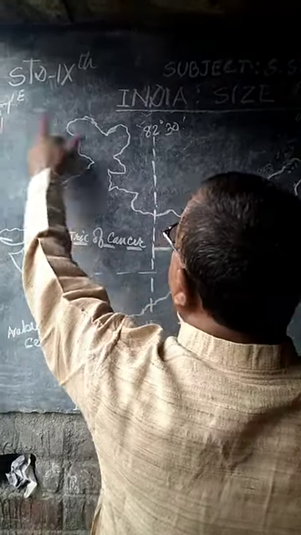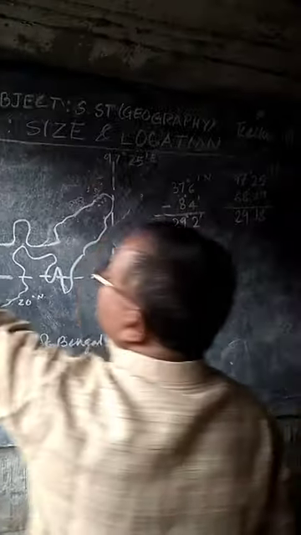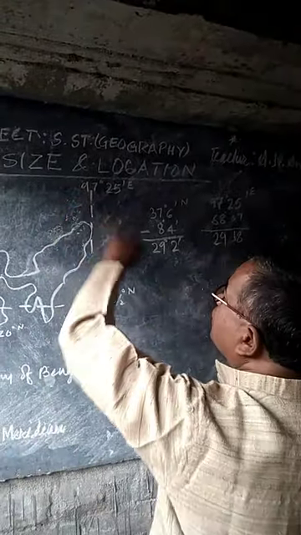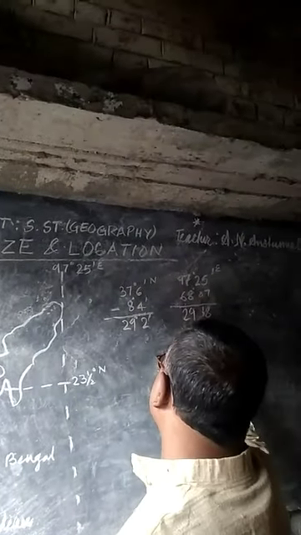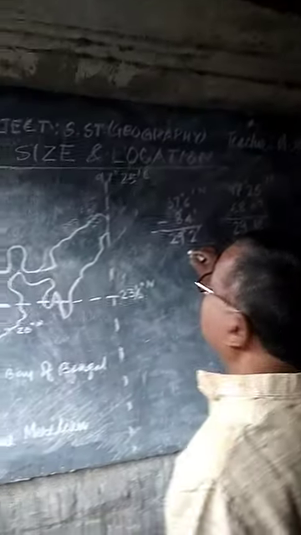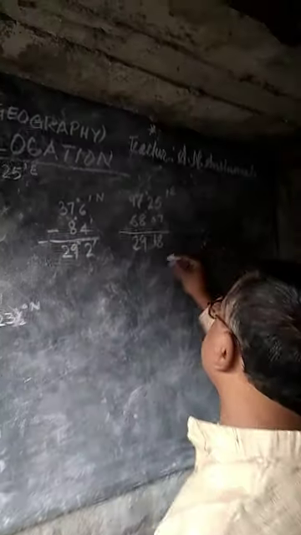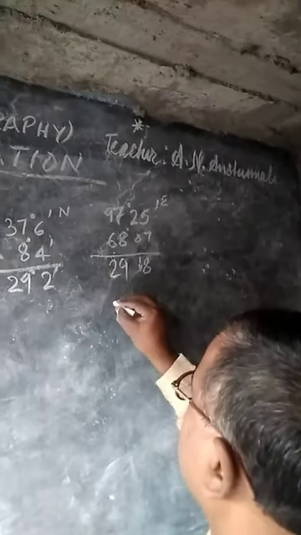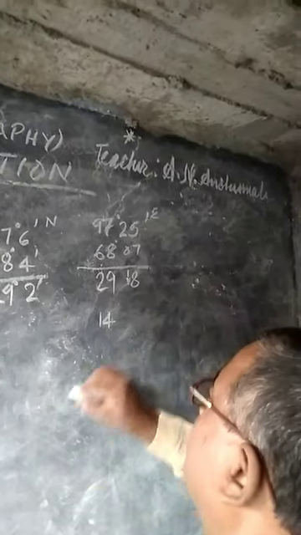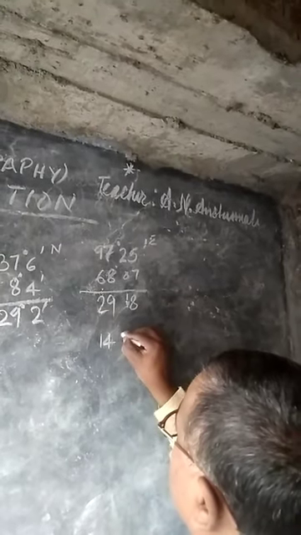Means between 68 degree 7 minute and 97 degree 25 minute, half of this line is approximately 14 degree and 30 minute.